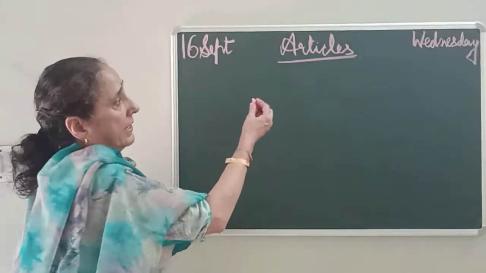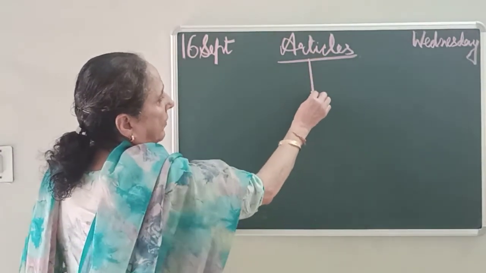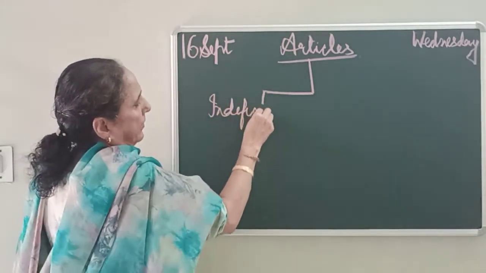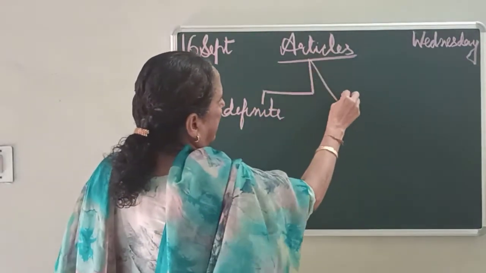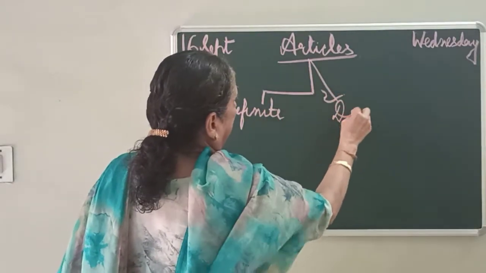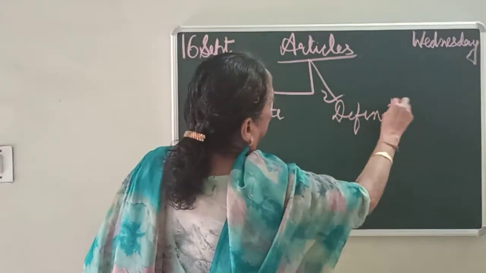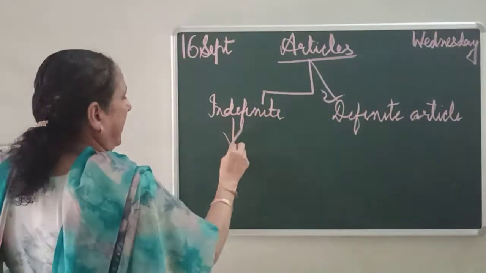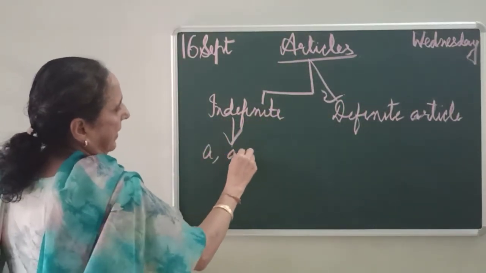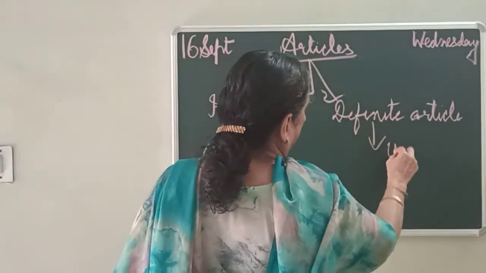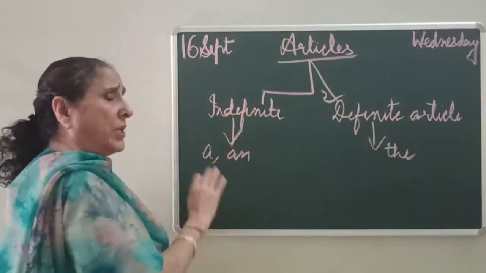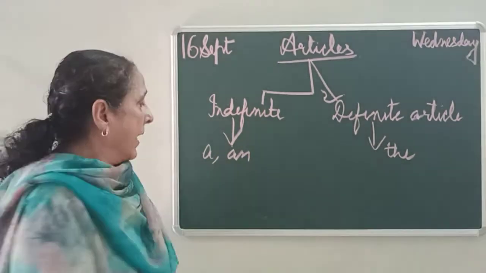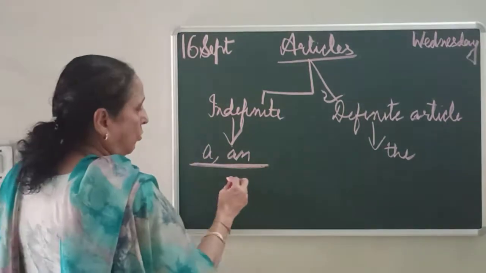See, articles. There are two types of articles. One is the indefinite article, and the other one is the definite article. What is the indefinite article? The indefinite articles are a and an, and the definite article is the. But keep one thing in your mind: what is the right use of all the articles.